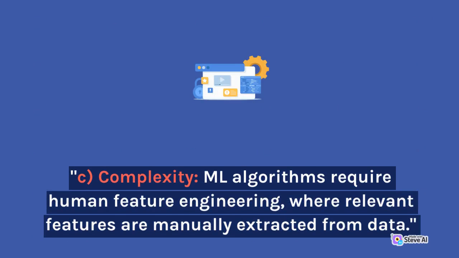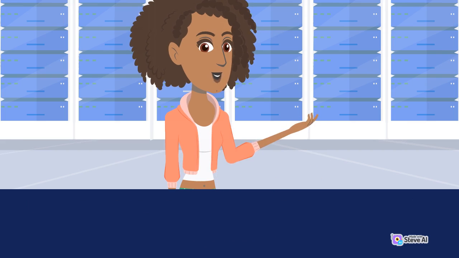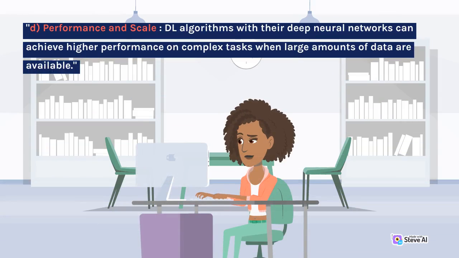Complexity. ML algorithms require human feature engineering, where relevant features are manually extracted from data. DL algorithms can automatically learn intricate features from raw data, reducing the need for manual feature engineering. Performance and scale. DL algorithms, with their deep neural networks, can achieve higher performance on complex tasks when large amounts of data are available.